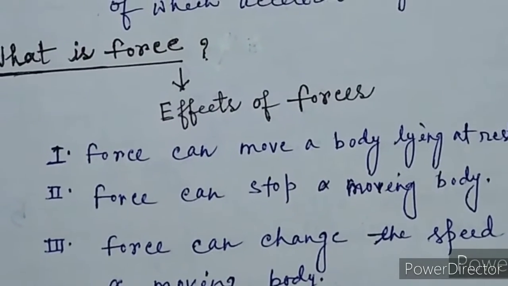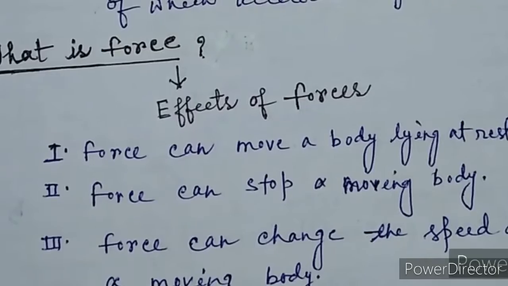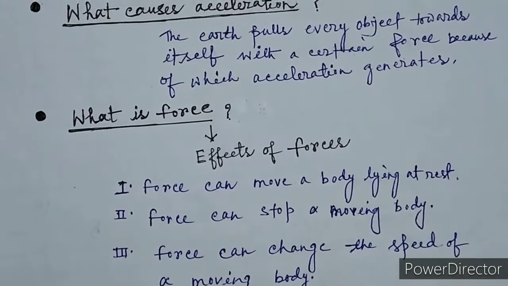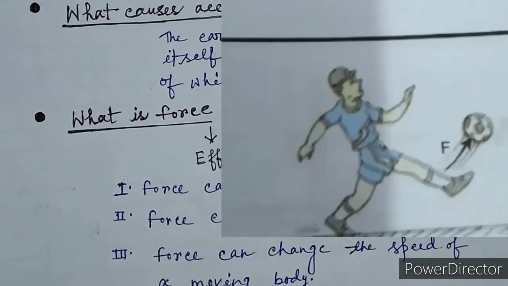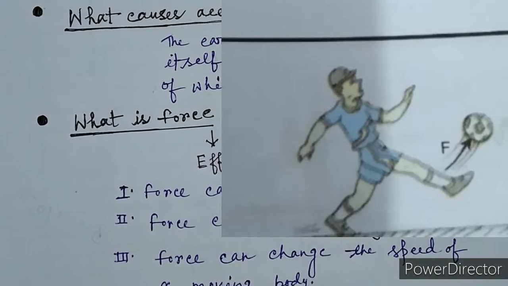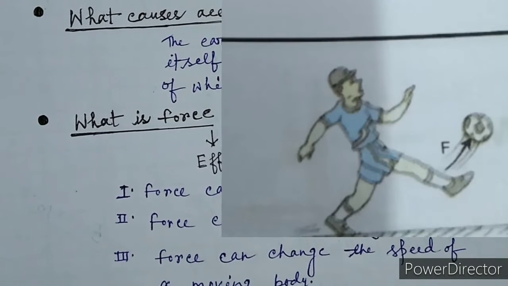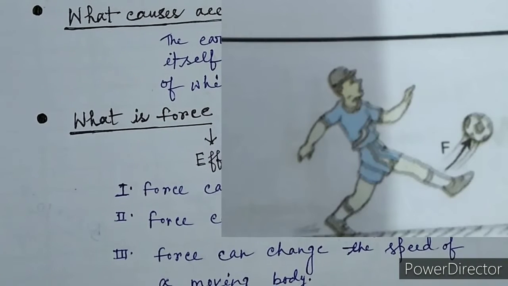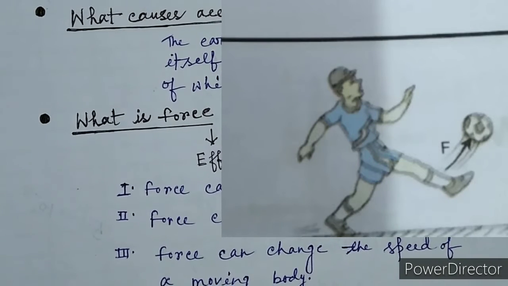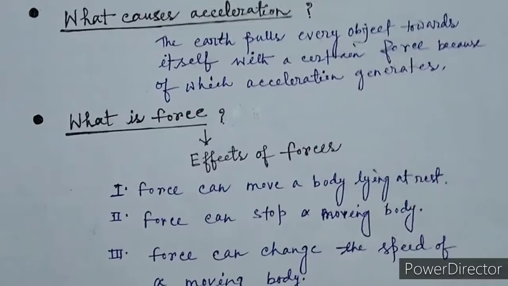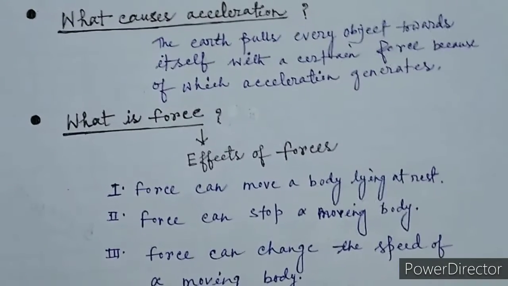Now let us see one example. See, in this picture, initially the body was at rest, and somebody applied force, and the body started moving.